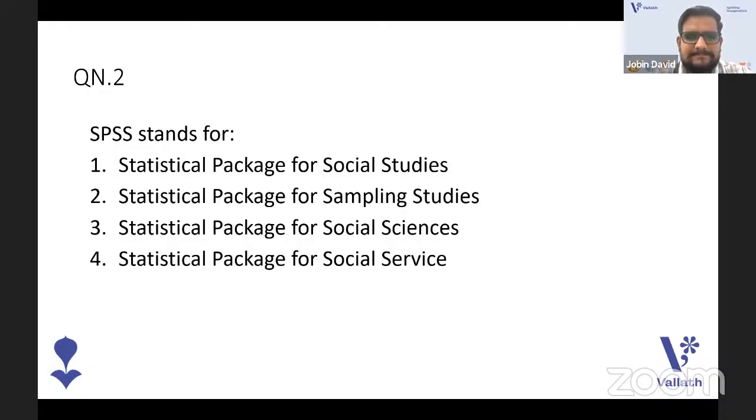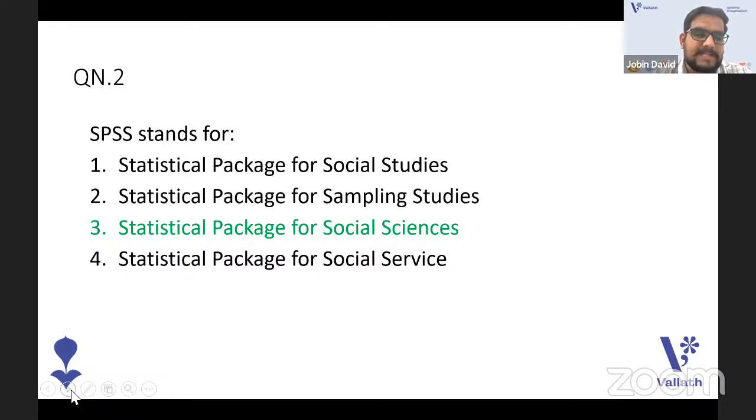Which is the answer? SPSS. When you study ICT tools in research aptitude, SPSS is very important. We also have RStudio, Minitab, and Microsoft Excel. Okay, I have 2 as answers and 3 as answers. We'll go with the correct answer, that is 3. Statistical Package for the Social Sciences is the correct one.